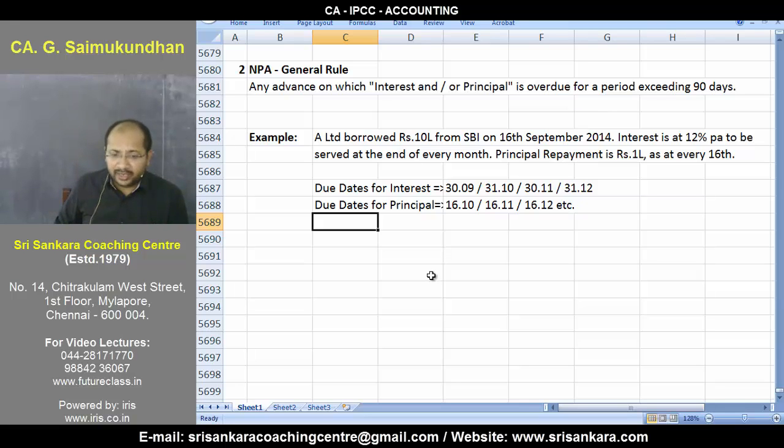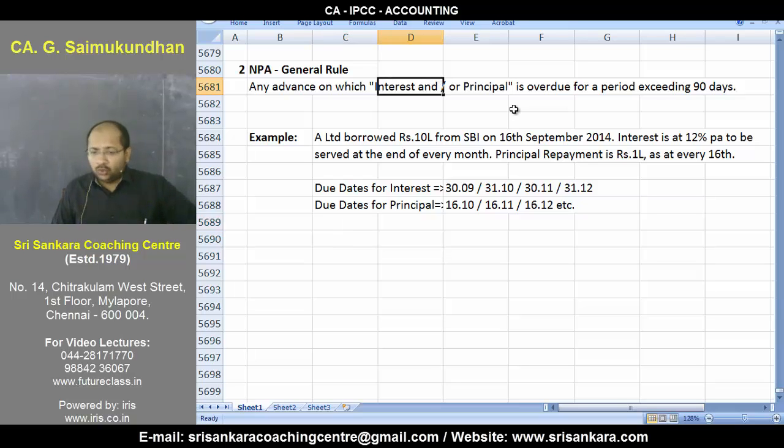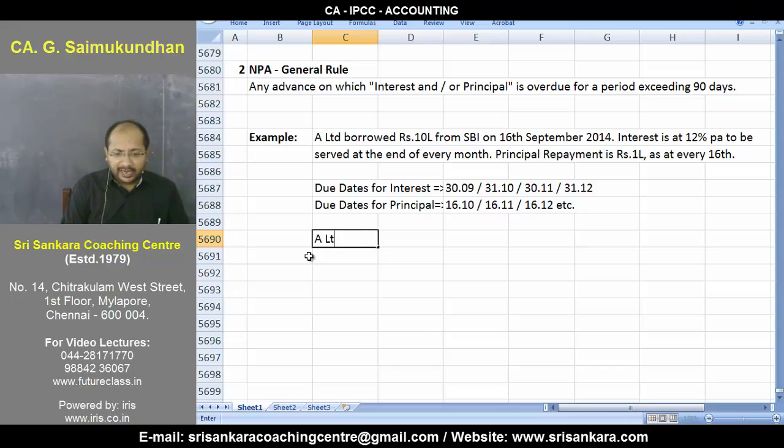Now look at that statement: any advance on which interest and or principal is overdue for a period exceeding 90 days. Let's say that in this particular question A Limited repaid all that was due till around 31st December, and thereafter not a rupee paid.